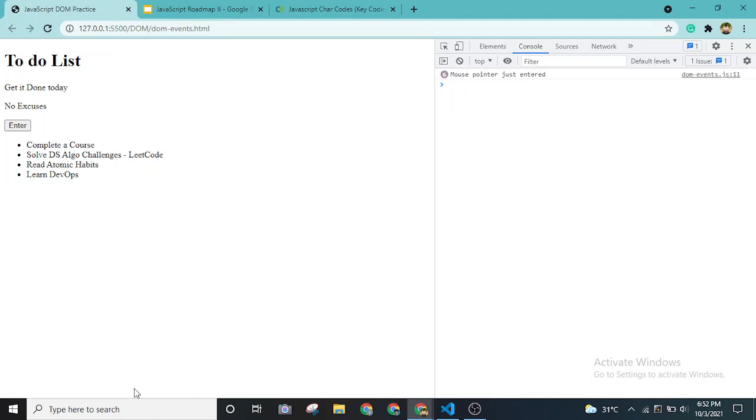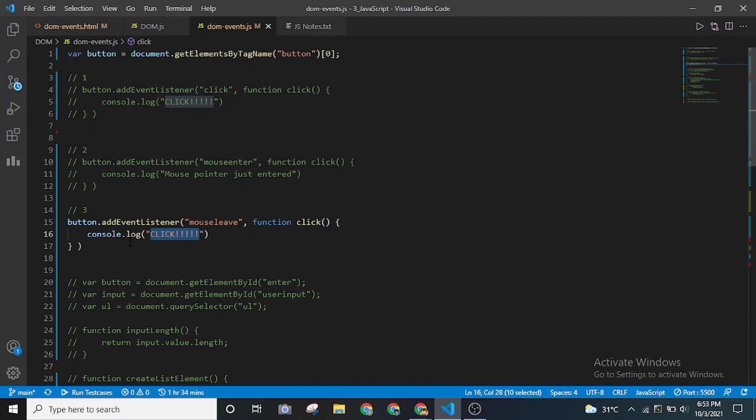Okay, so let's move on to the next one, which is mouse leave. As you can see, this is the first event listener, this is the second event listener, right? There are a lot of event listeners that you can use in your project as well. I will encourage you all to Google it and learn more on your own. These are the main examples that I'm having, so that you guys can understand. Let me put another descriptive message: the mouse pointer just left.